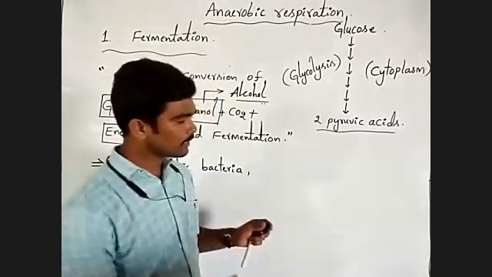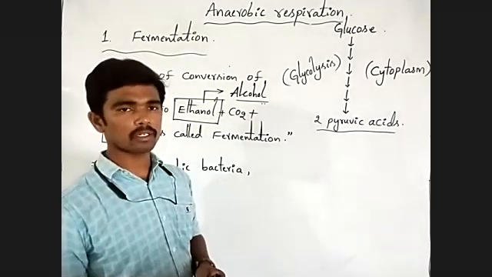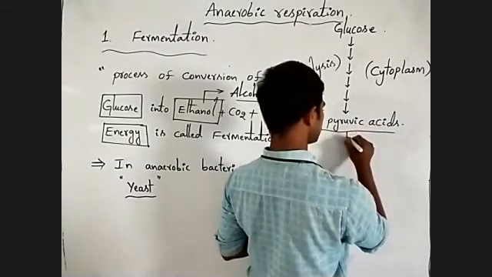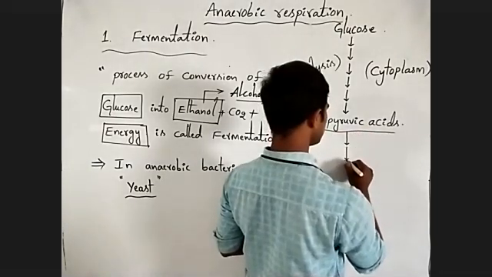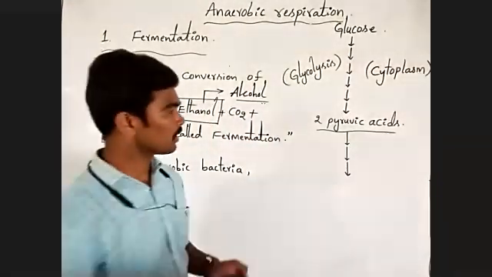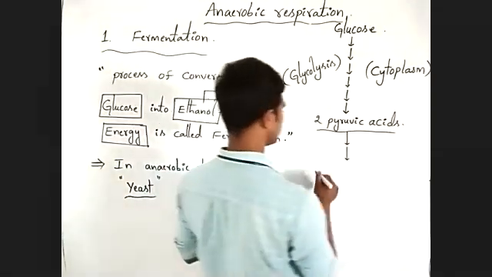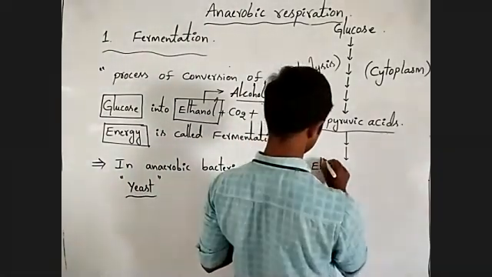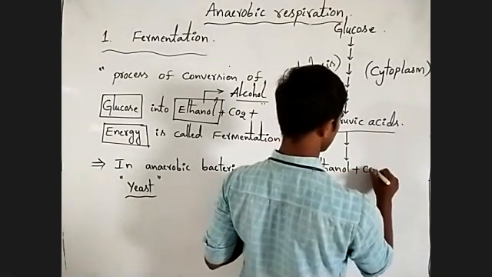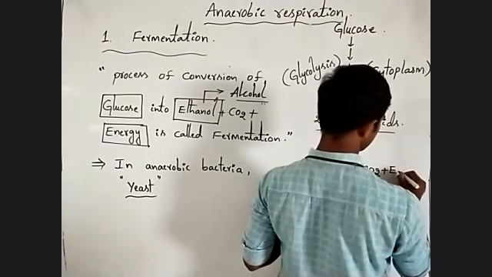Now, in the absence of oxygen and in the absence of mitochondria, listen carefully here. Pyruvic acid molecules are converted into ethanol plus carbon dioxide plus energy.